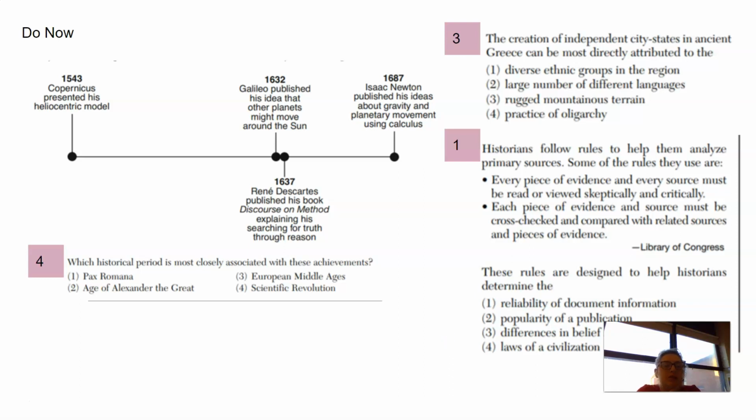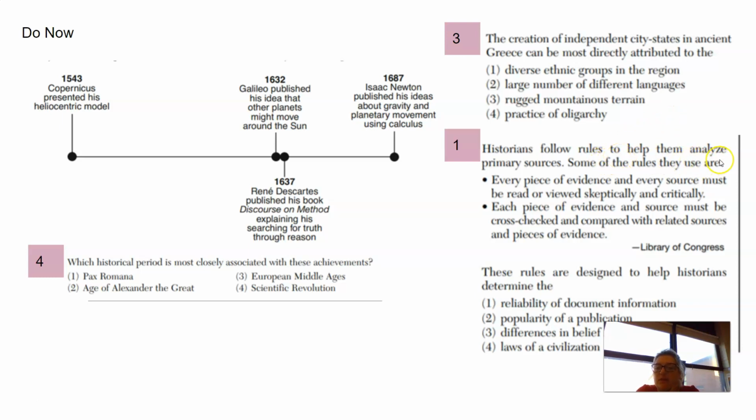All right, so which historical period is most closely associated with these achievements? That would be the scientific revolution, because we're talking about Copernicus, Galileo, and Isaac Newton. The next one, the creation of independent city-states in ancient Greece, can be most directly attributed to rugged mountainous terrain. This is a review question from our very second unit, which was Greece.